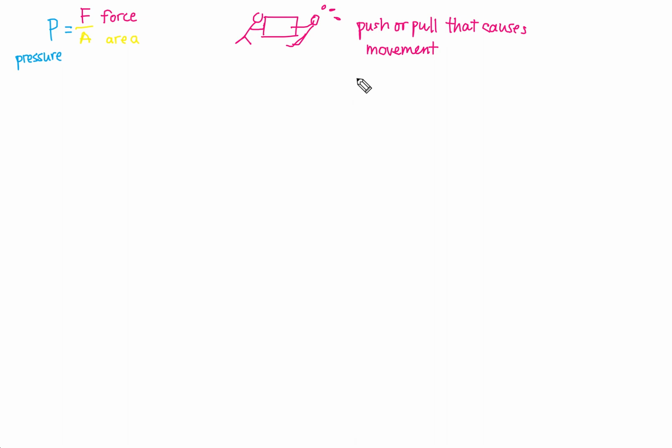All right. The next thing you need to know about force is that it's measured in newtons. It's a capital N, okay? And it's named after a certain scientist that may or may not have actually discovered gravity first. There are some disputes about that. So again, push or pull, measured in newtons. Easy peasy. Next, we have area.